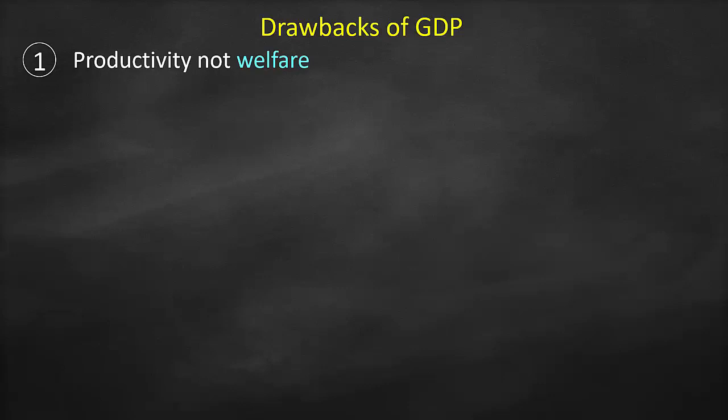Therefore, we could say that GDP is a measure of productivity, but it's not a measure of welfare or quality of life, such as pollution. Some countries that produce a lot, this comes at the expense of pollution. They make a lot of pollution. Also, it affects the water quality. Also, you might go to a developing country. There are a lot of opportunities to make a lot of money over there and increase the GDP.